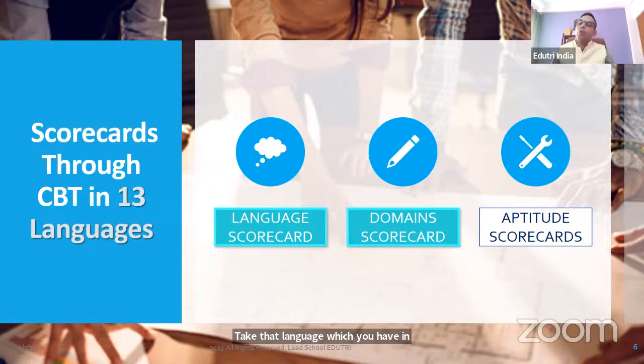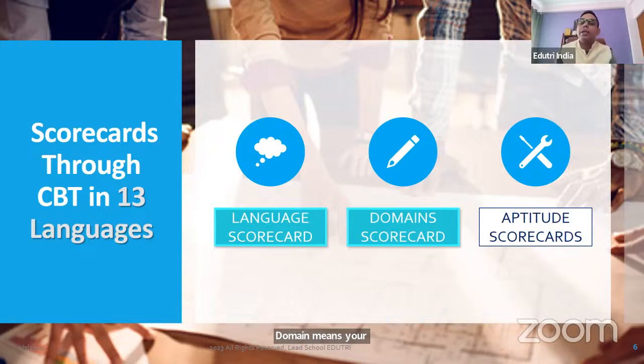If you have more than one language, you can take more than one, and the best of them will be accepted. If you have Hindi and English both, or Punjabi and Hindi both, in class 12, you can take both, and the best of these two will be taken. Domain means your class 12 subjects except language.